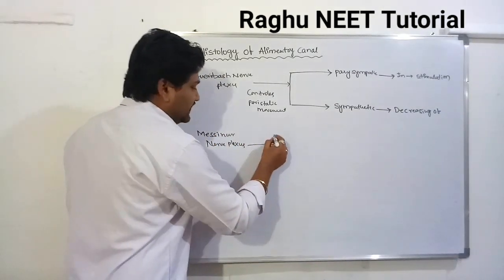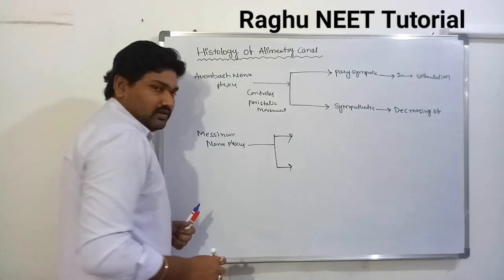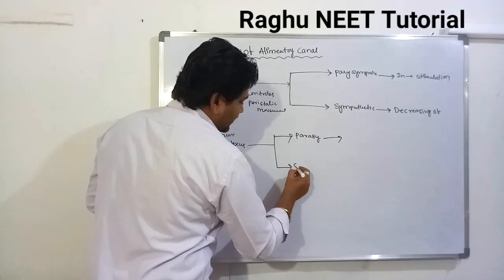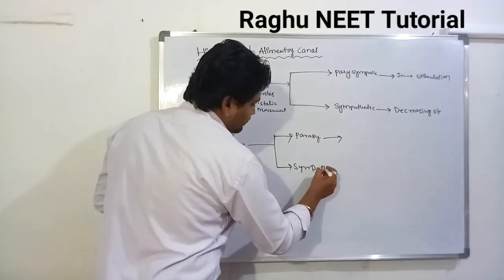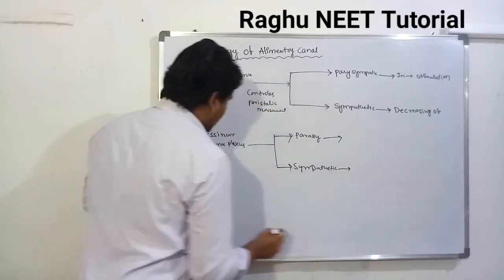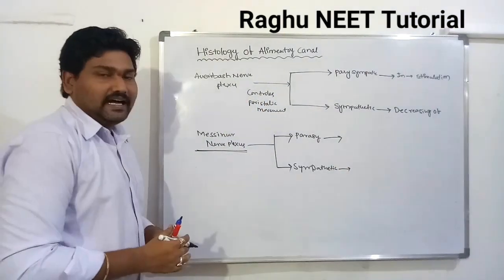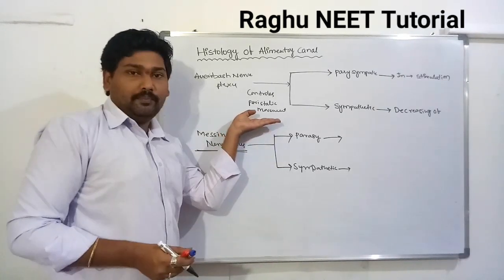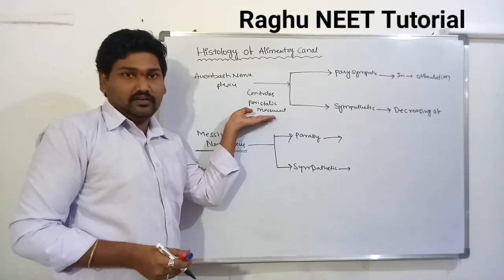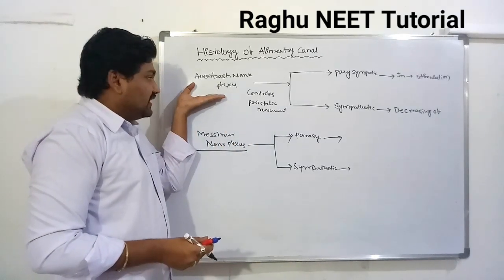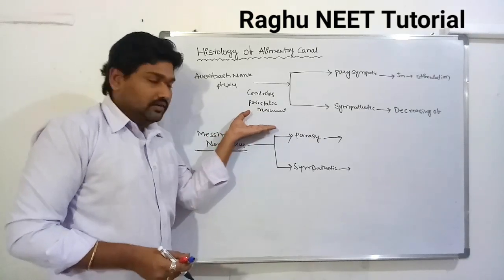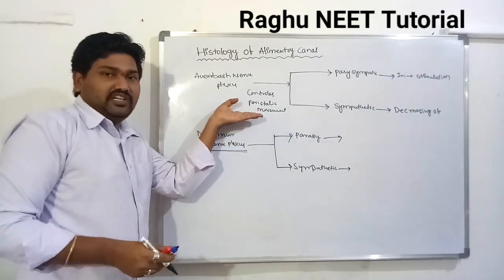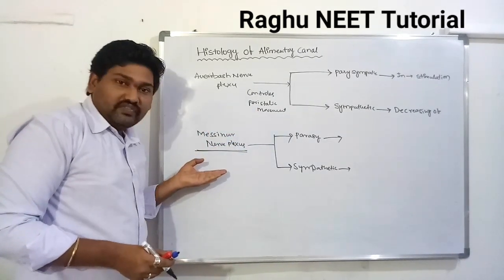Next one, Meissner's plexus. There is a parasympathetic nervous system and a sympathetic nervous system. What is Meissner's plexus? The Meissner's plexuses are useful for stimulation of gastric glands. This one is stimulation of peristaltic movement in the complete alimentary canal. Auerbach's plexuses are stimulation of the complete alimentary canal. Meissner's plexuses are stimulation of gastric glands.